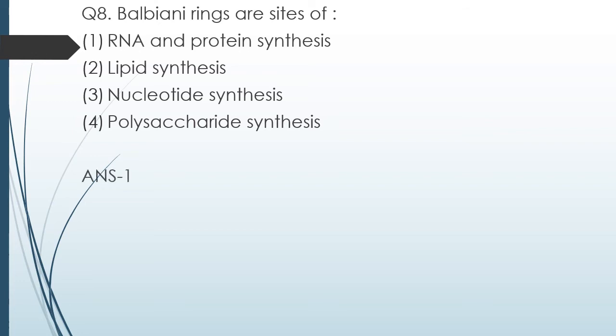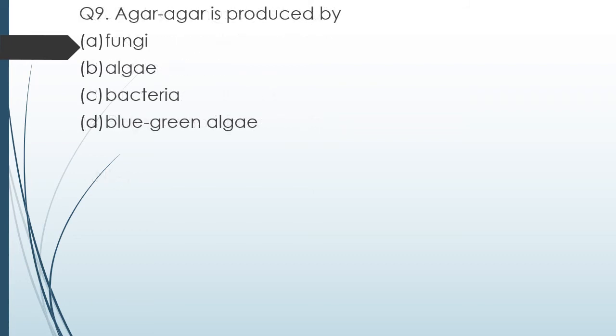The correct answer is option 1, RNA and protein synthesis. Question number 9. Agar agar is produced by fungus, algae, bacteria, blue-green algae. The correct answer is option B, that is algae.